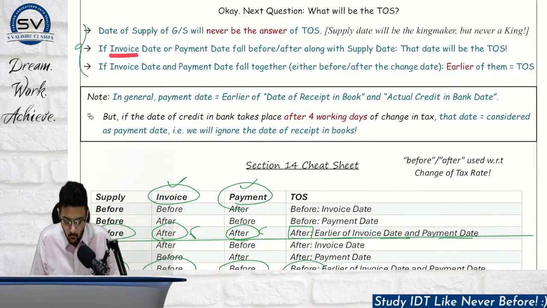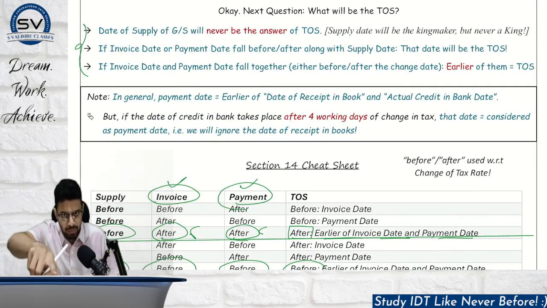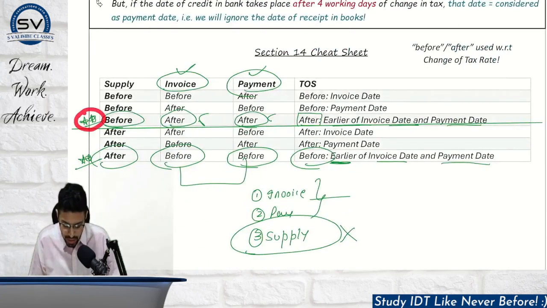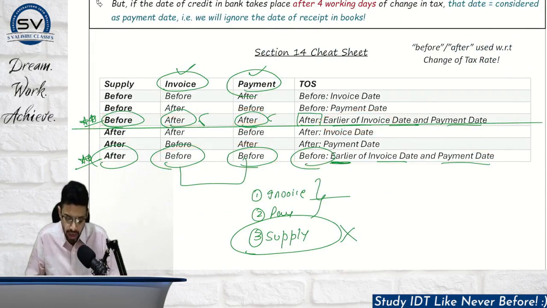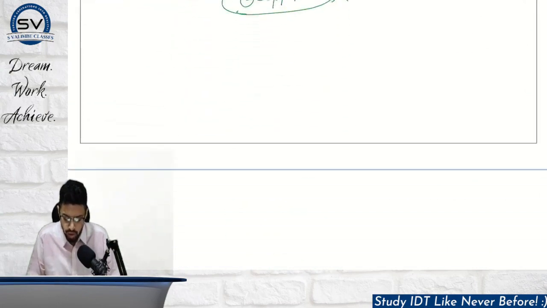If the invoice date or payment date, one of which falls before or after along with the supply, then that date will be the time of supply. If both fall together, then we have to see the earlier, like in these cases. Here both were after, here both were before. So we saw the earlier of the 2 dates, right? Now there is a small point which I will cover with a small flowchart.